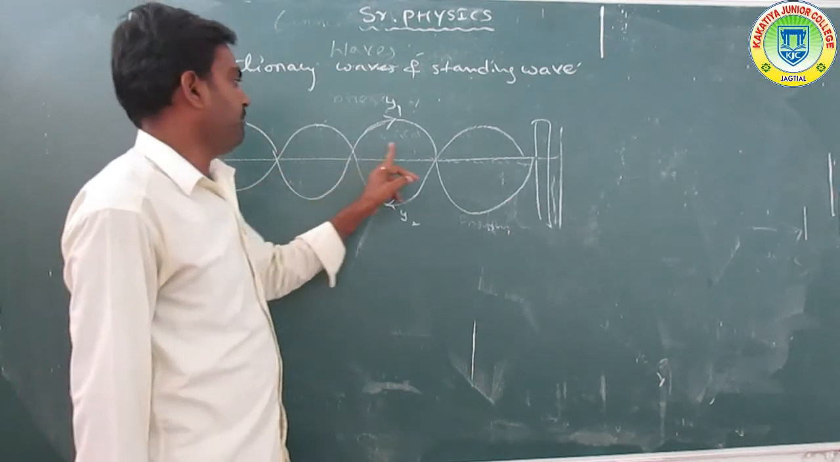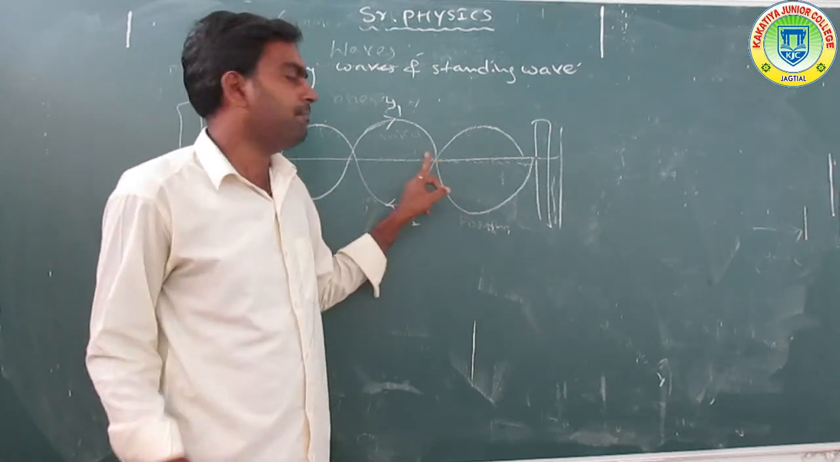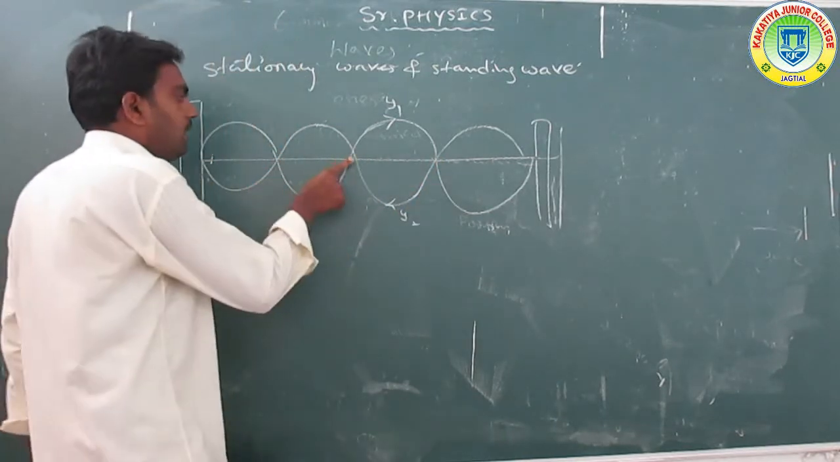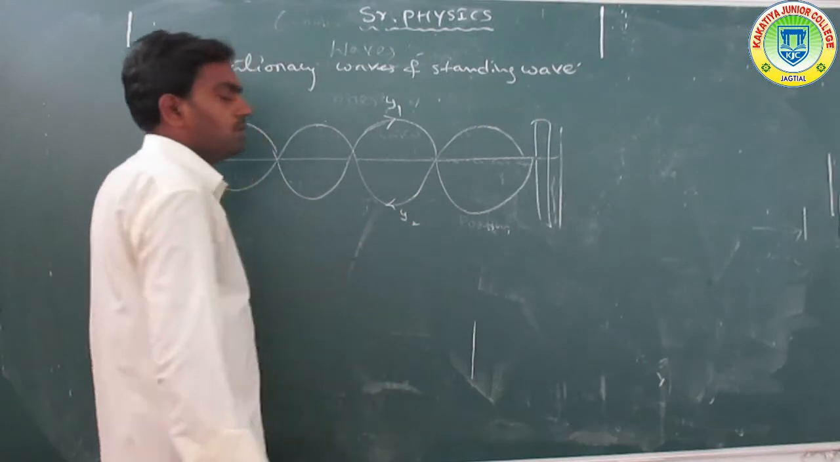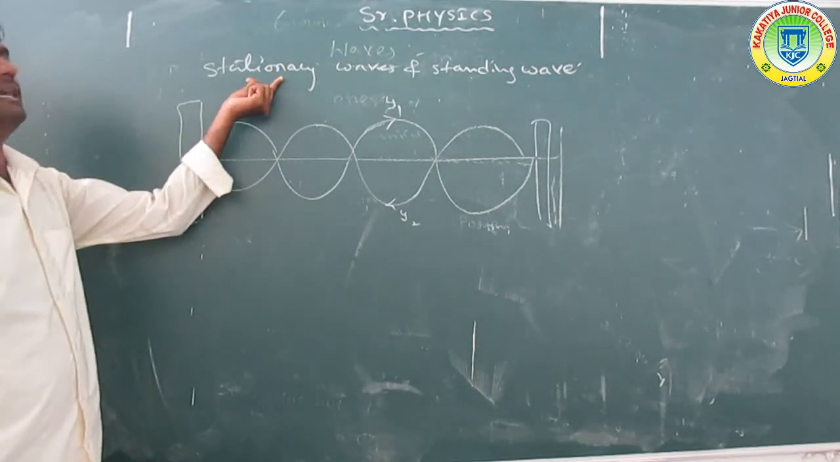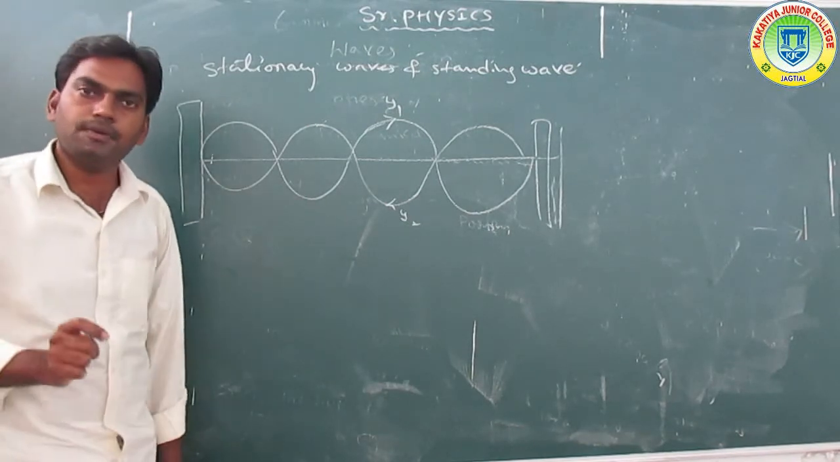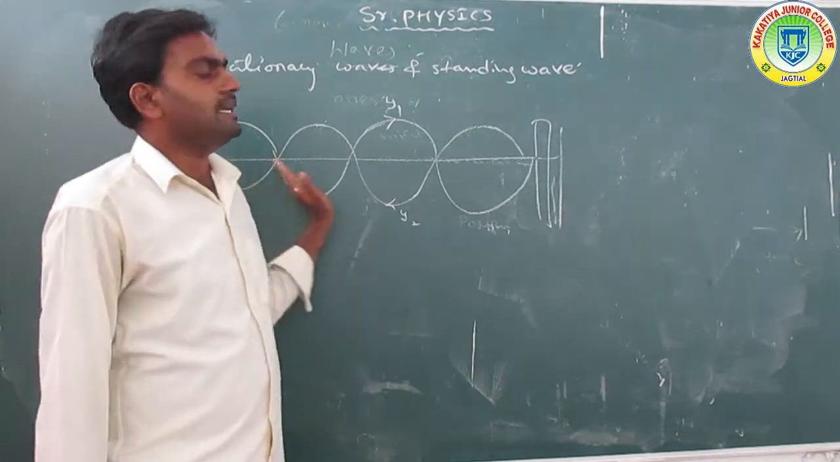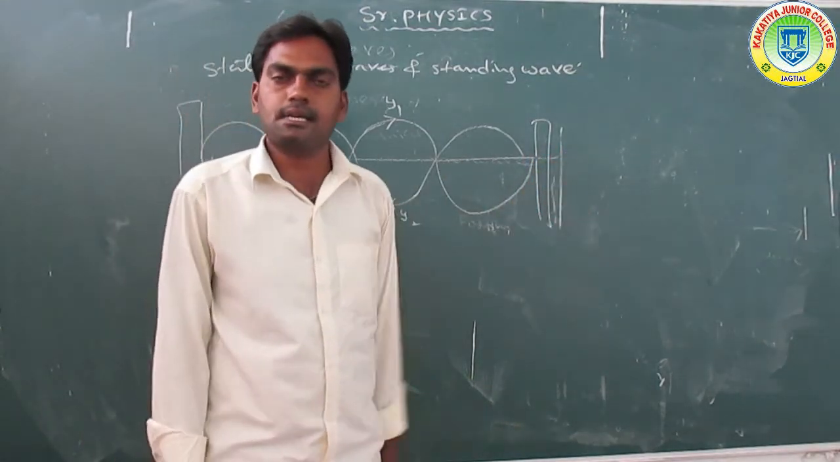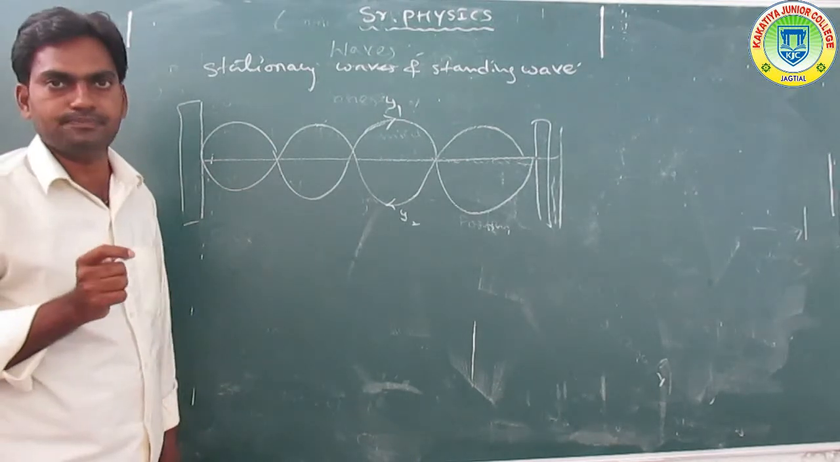They are superimposed, or overlapping each other. The waves formed in this way are called stationary waves. So stationary waves are formed along the string. What are stationary waves? Stationary waves, or standing waves.